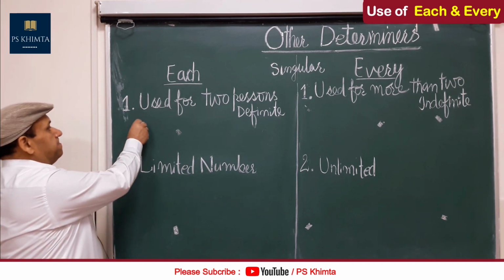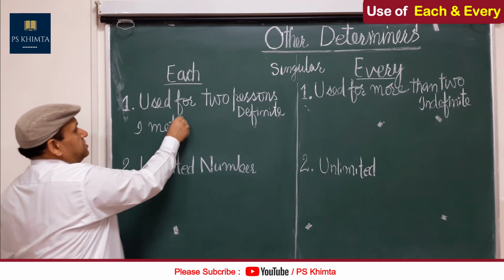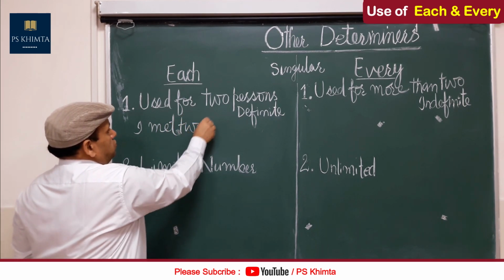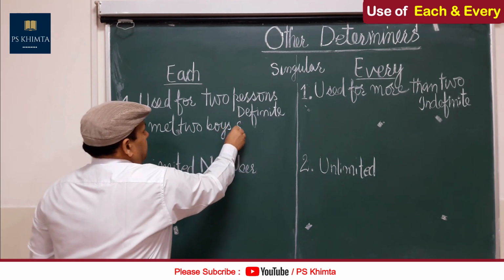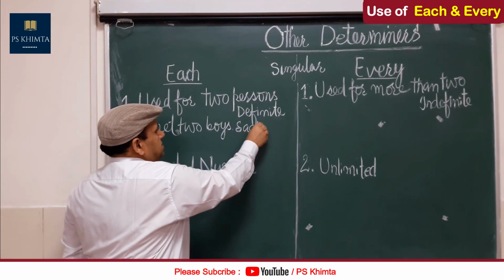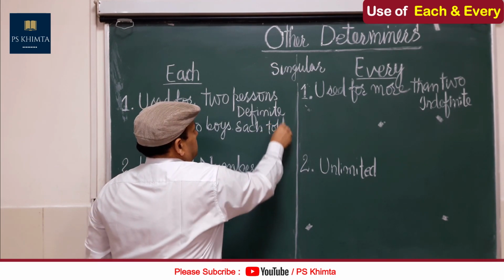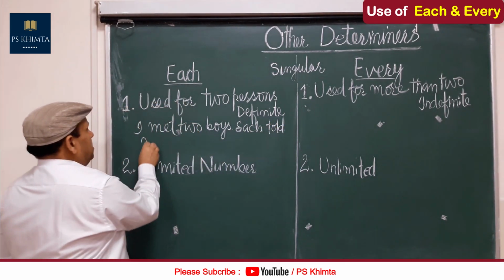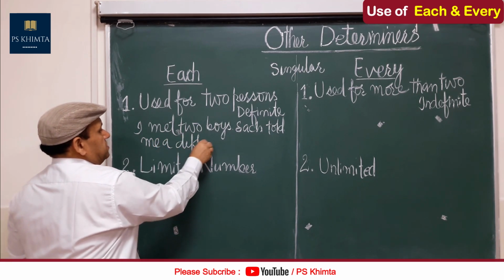Used for two persons, for example, I met two boys, each told me a different story.